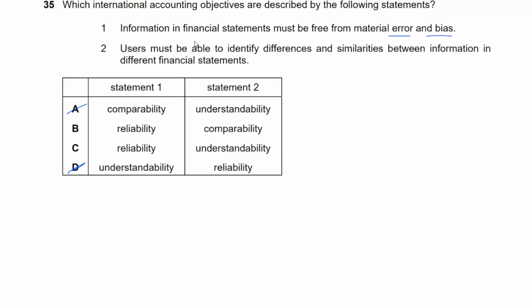The user must be able to identify differences and similarities between information in different financial statements. And so that should be comparability, right? Yeah, because obviously they should be able to compare them. That's what they're talking about here.